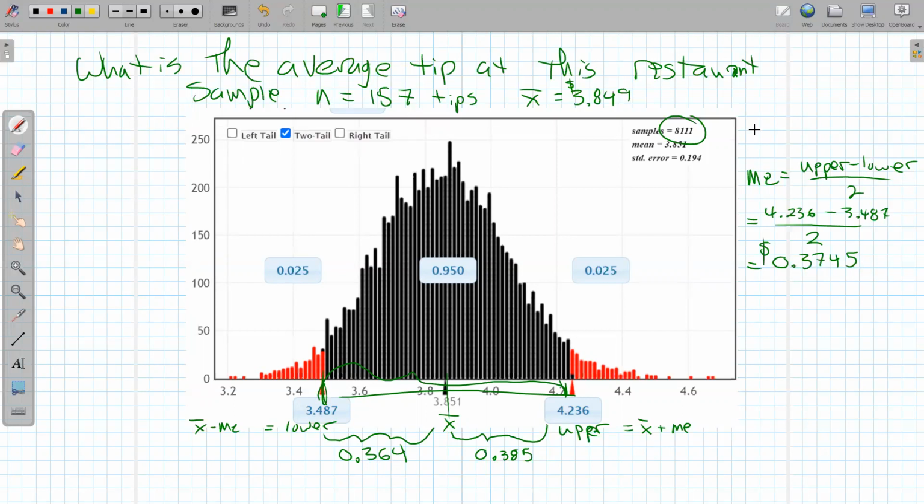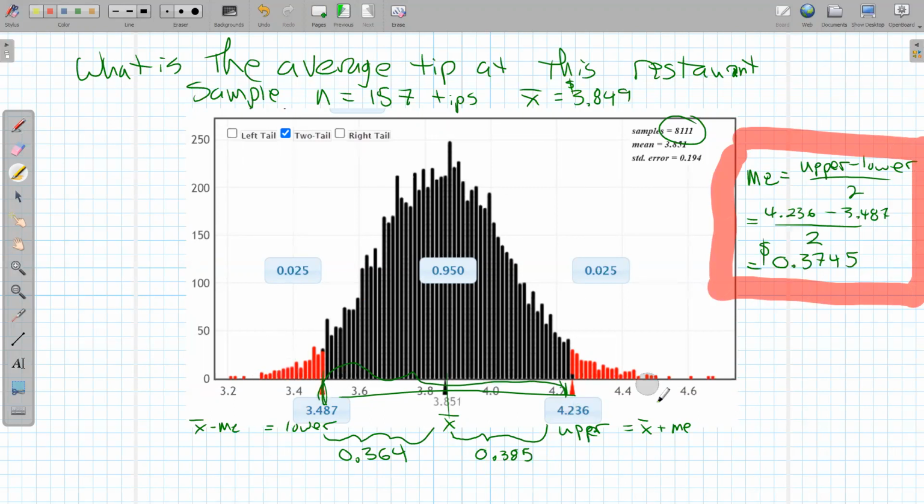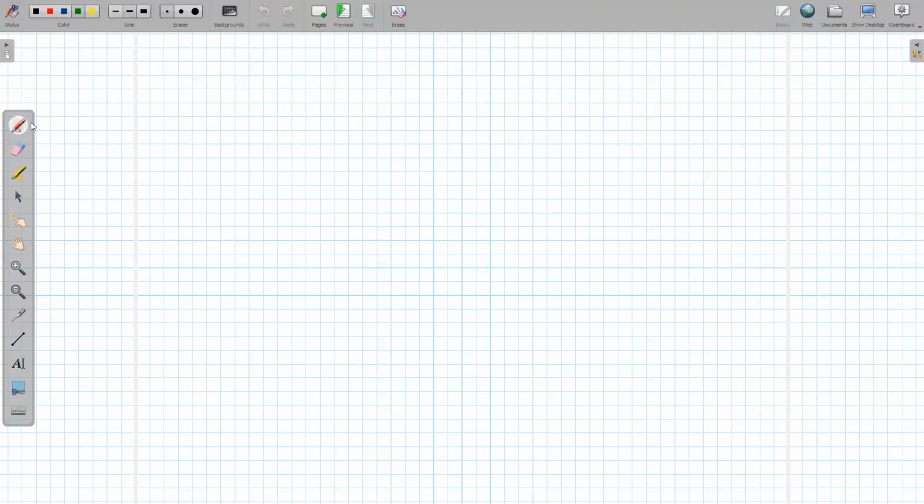My advice is to use this method here in StatKey. That kind of averages out the slight unsymmetry of this graph. It's mostly symmetric, but not perfectly symmetric. So we're always going to see those differences there. So let's write this down as a useful formula.